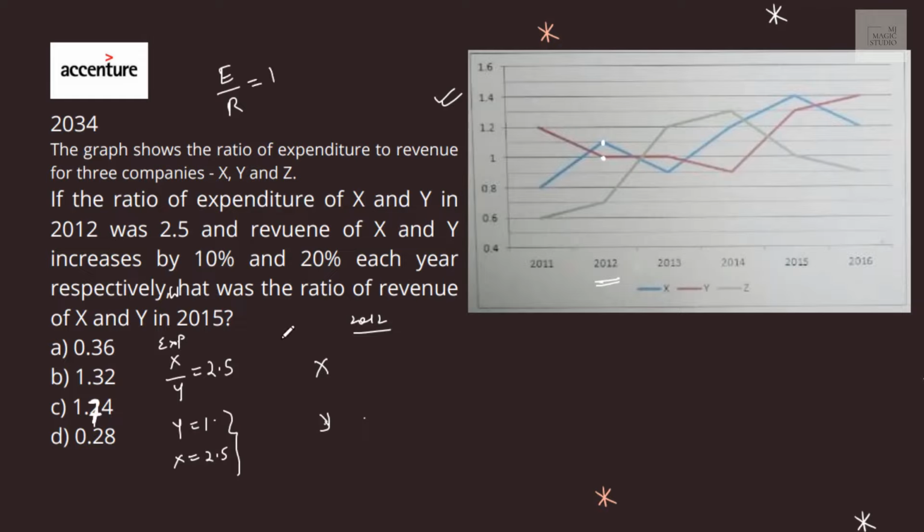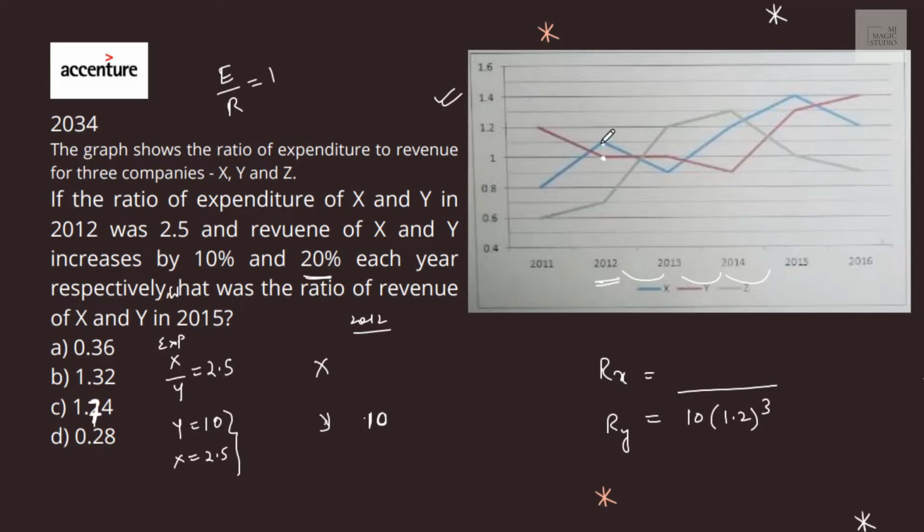That means expenditure and revenue are same. And we need the ratio of revenues. So Y in 2012, if it was 10 expenses, so revenue was also 10, and it is increasing by 20%. So in 2015, 1 year, 2 year, 3 year, revenue of Y would be 10 into 1.2 to the power 3. I need revenue of X.